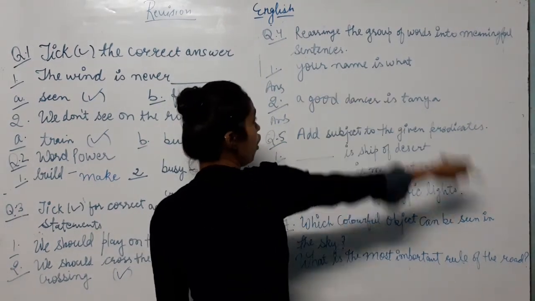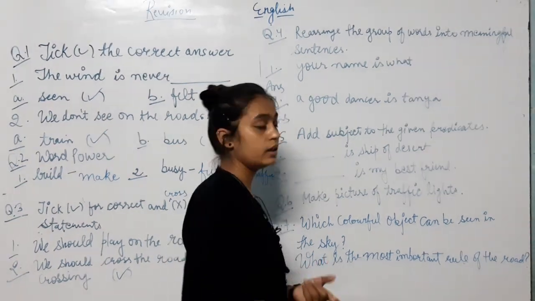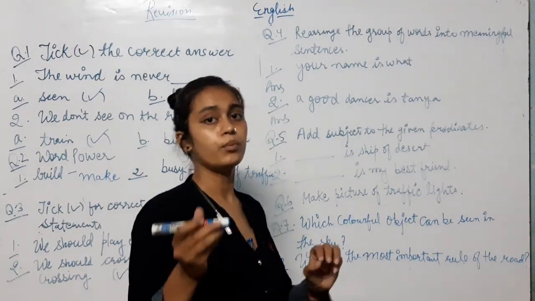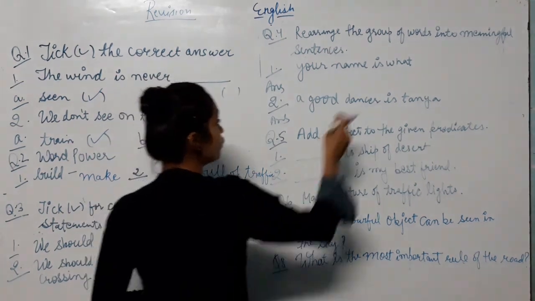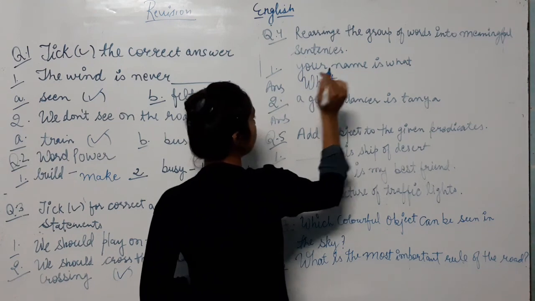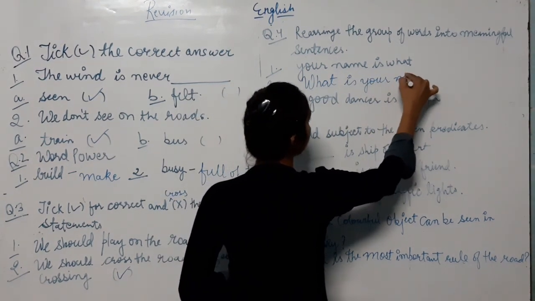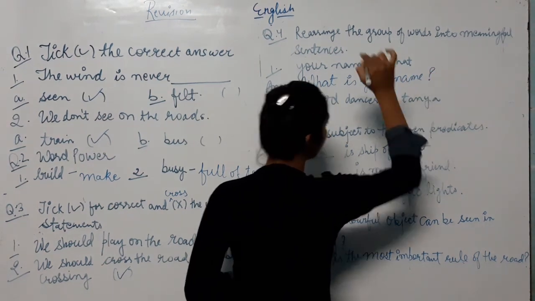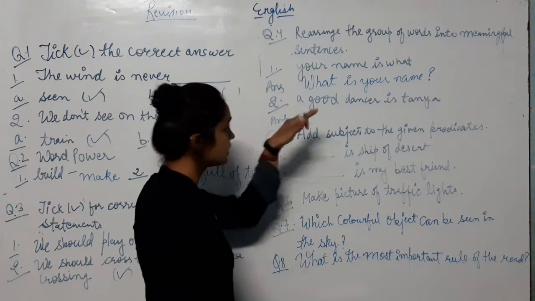Your name is what? How do we make a sentence? The first letter is always capital, and it ends with a full stop, question mark, exclamation mark, whatever. So first we will put WHAT, the first letter capital. What is your name? It is an interrogative sentence, so we will put a question mark. What is your name? It is a sentence.